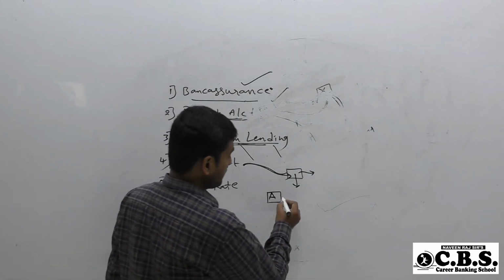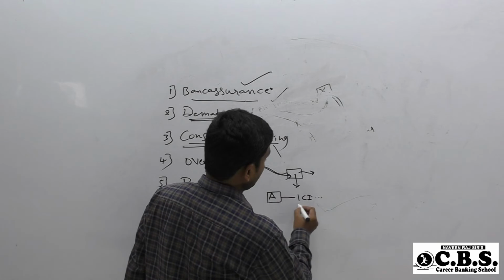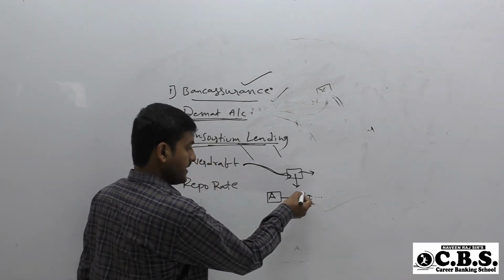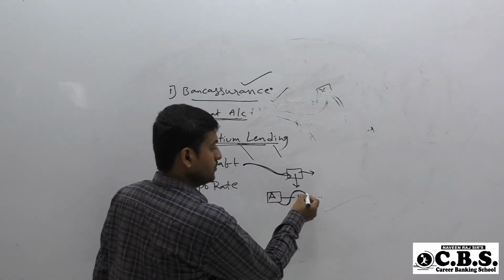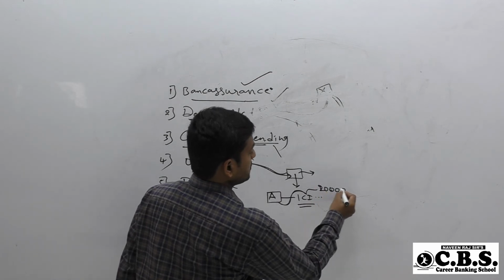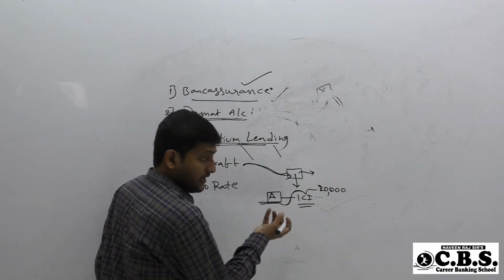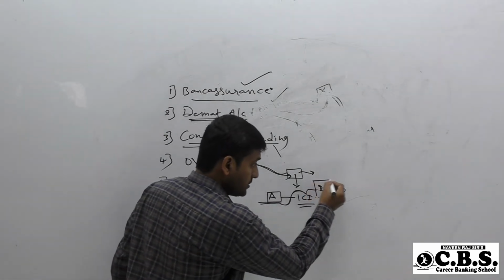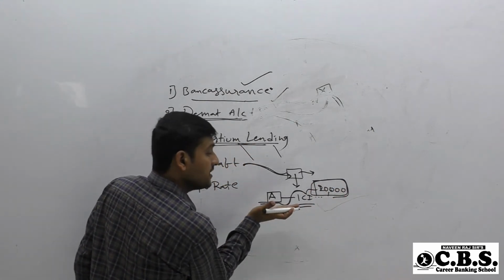He has an account with ICICI Bank, and ICICI Bank has given him an overdraft facility of 20,000 rupees. This person can withdraw an additional 20,000 rupees over what is there in his account.